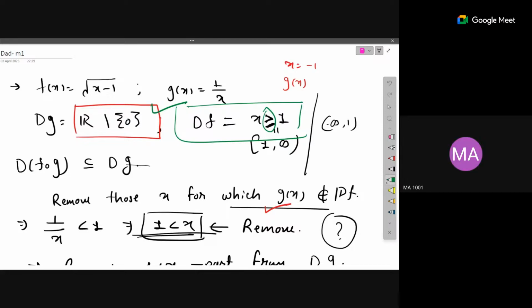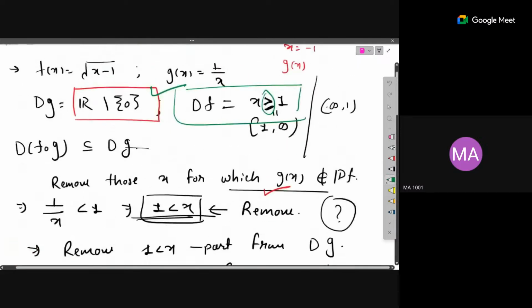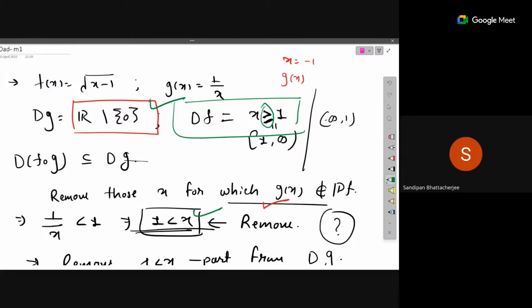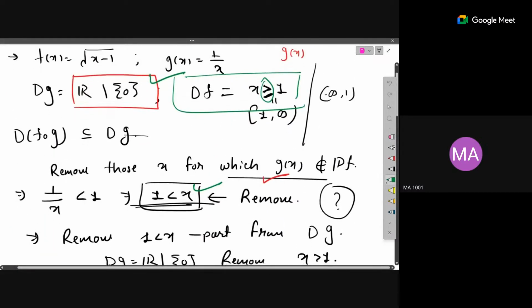So you are saying that these points should be excluded. Yeah, that's correct. We have to exclude all those x which are strictly greater than 1. But why do we need to exclude the negative numbers too? Yes, because if you check with f of g of x, then you get root of 1 by x minus 1, right? By the expression it's clear, but by our three steps, why is it there?